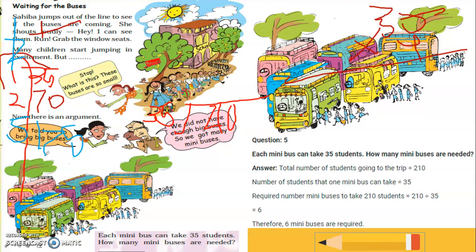No. So what I will do, I will take the next number, but why the next number? Because it is close to 210. So 5 6s are 30, 3 carry, then 3 6s are 18, 18 and 3 is 21. So 210.